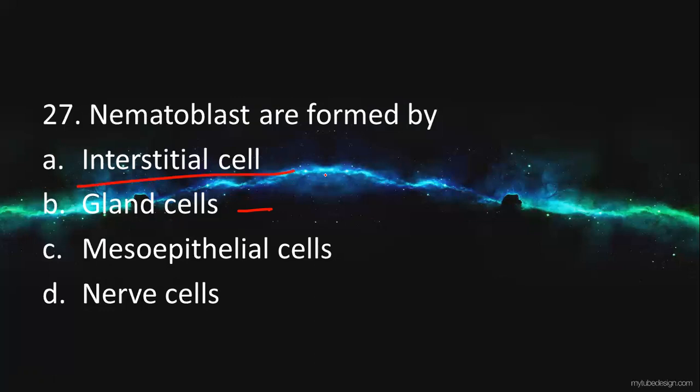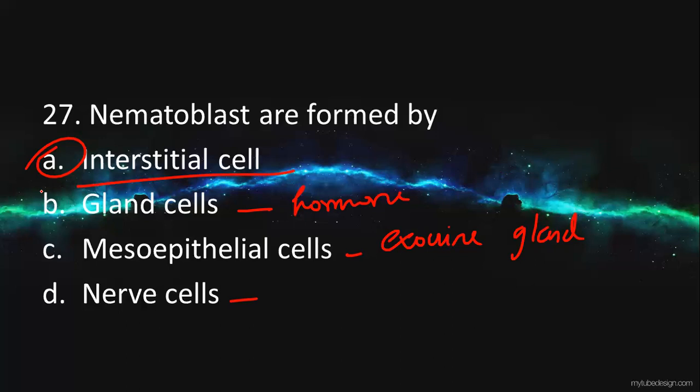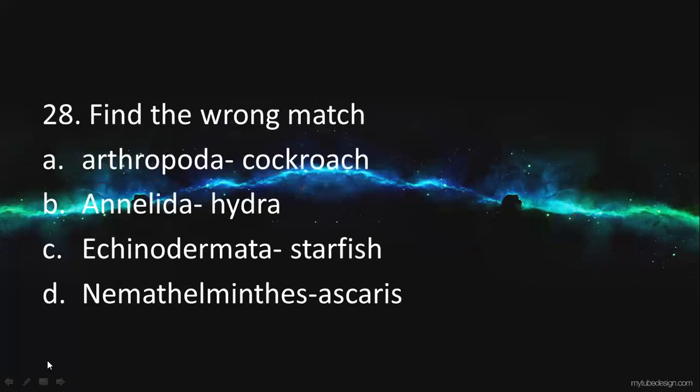Gland cells produce hormones, so obviously not. Musculoepithelial cells are not the answer either. Nerve cell, no. So obviously the answer will be interstitial cells, which are found in coelenterates.